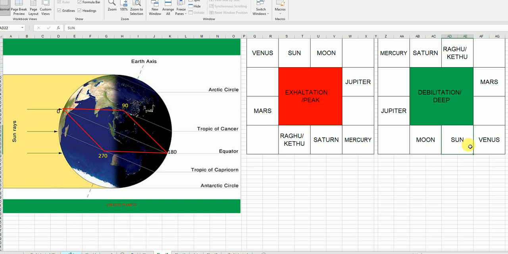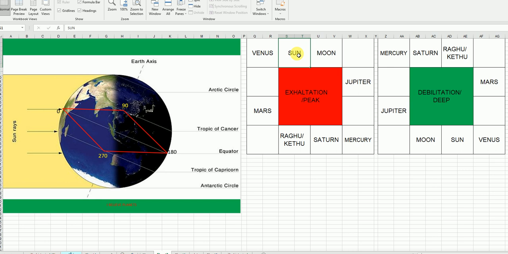Now look, the Sun is exalted in Aries. Normally in the April, May months we get more Sun energy. The temperature is very high because the Sun is closest to our Earth. That is called exaltation. So at exaltation time we can receive the maximum energy from that planet.